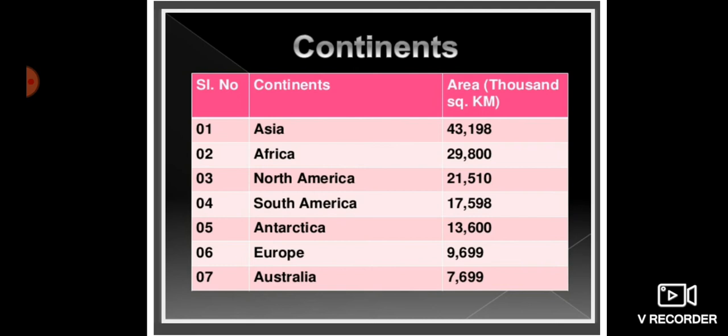Okay, then on number 5th we are having Antarctica. Antarctica is the 5th largest continent. The South Pole lies almost at the center of this continent. It is permanently covered with a thick ice sheet and hence it is also called the White Continent. So Antarctica is also called the White Continent because it is permanently covered with thick ice.